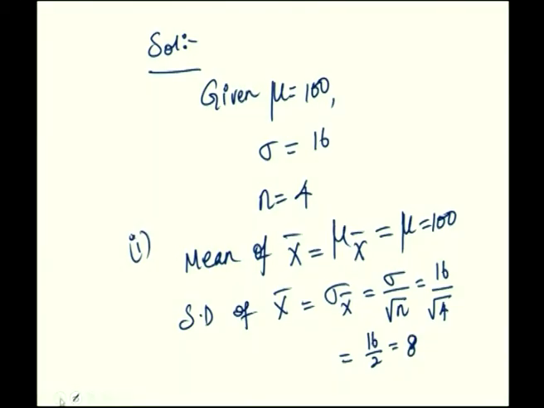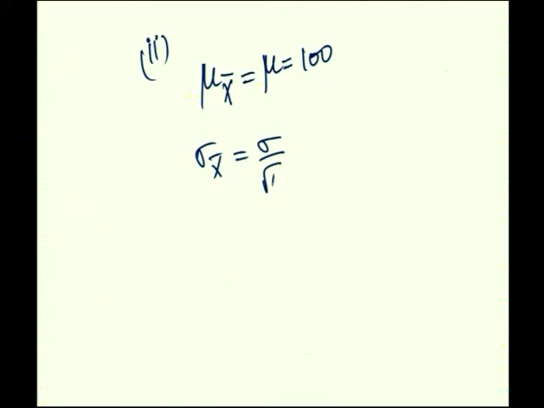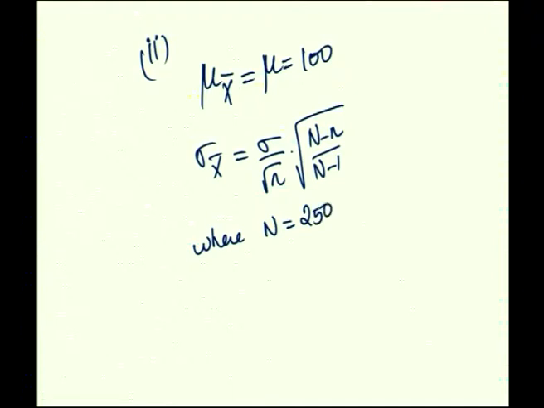Next you have the case of sampling without replacement. For sampling without replacement mu x bar is equal to mu, that is same as 100, whereas sigma x bar is sigma by small root n into root of capital N minus n by capital N minus 1, where you have capital N value is equal to 250 and small n value is sample of size 4.